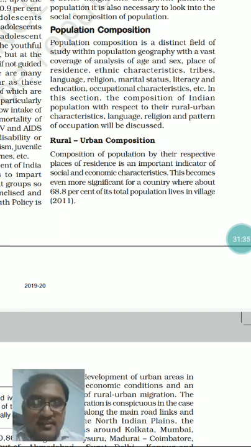So that's why in these states the degree of urbanization is comparatively lesser as compared to other states where there is a huge potential of developing industries, potential of urbanization, potential of industrialization.